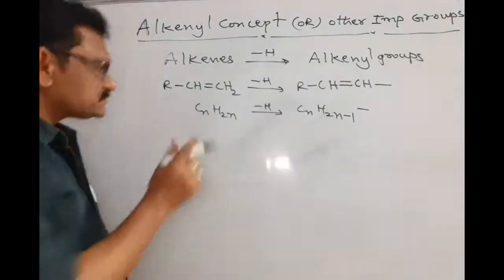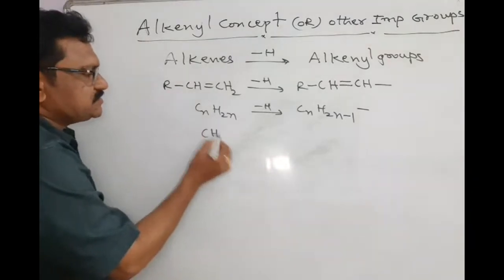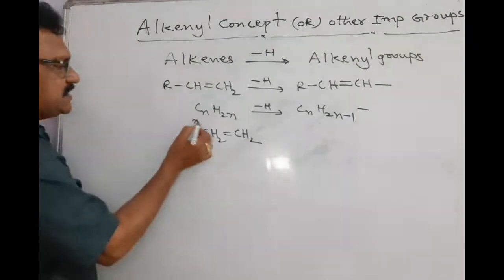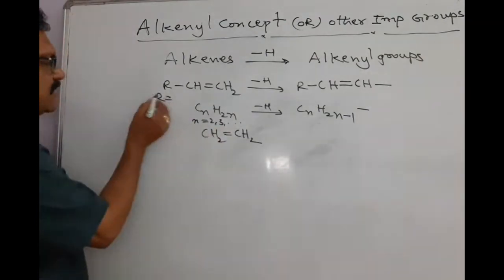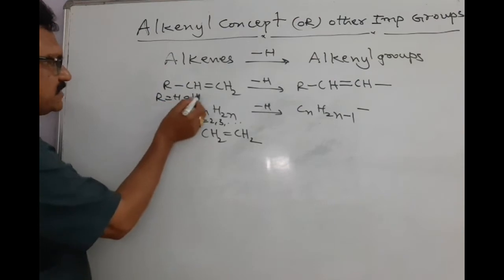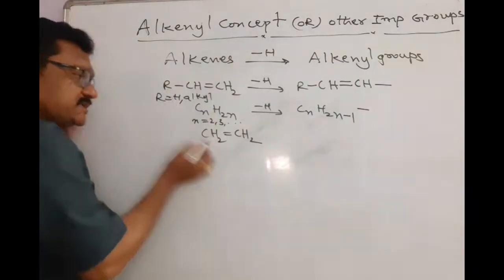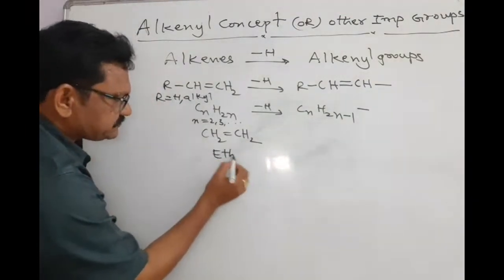See here, all of you know CH2=CH2. In alkene, R is equal to H or alkyl groups. So here instead of R you take CH2=CH2. This is called ethylene or ethene.